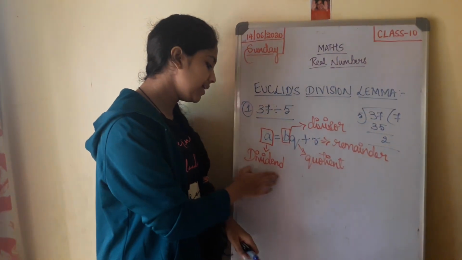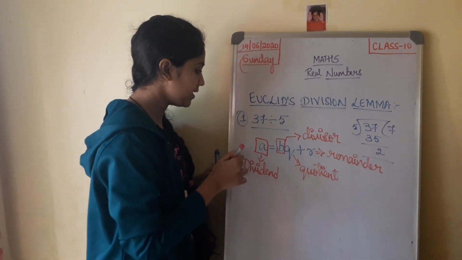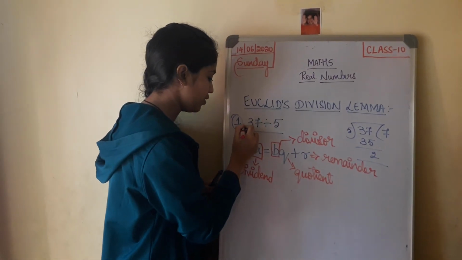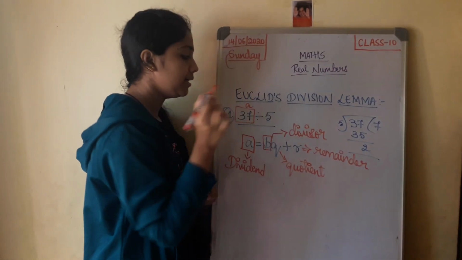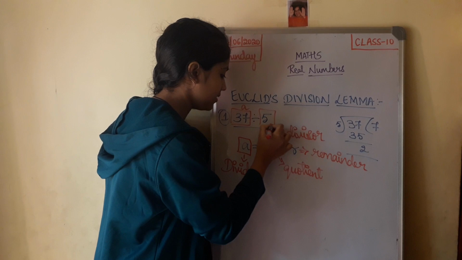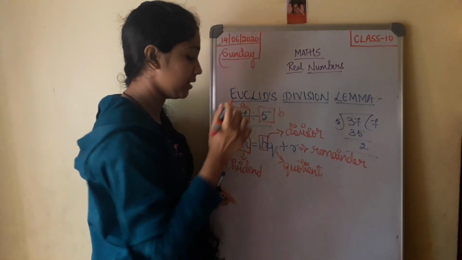The dividend is the greater one among the two numbers. Now, observe 37 and 5. 37 is the greater number, so this becomes a, the dividend. And 5 is the number that is lesser than 37, so this becomes b, the divisor.